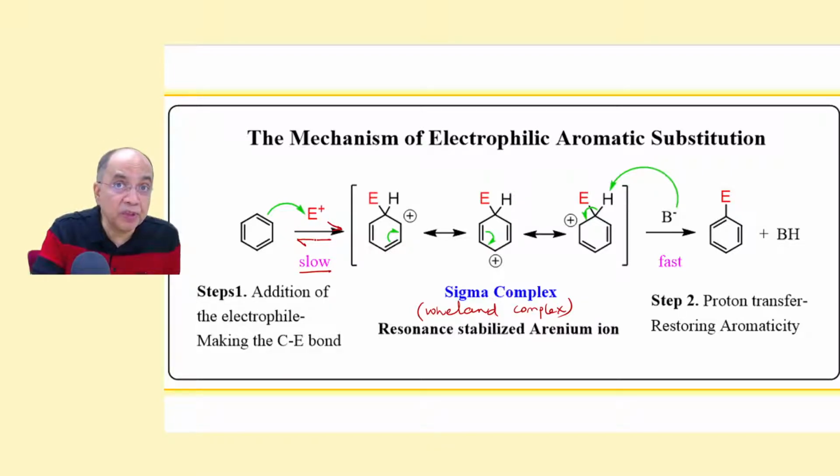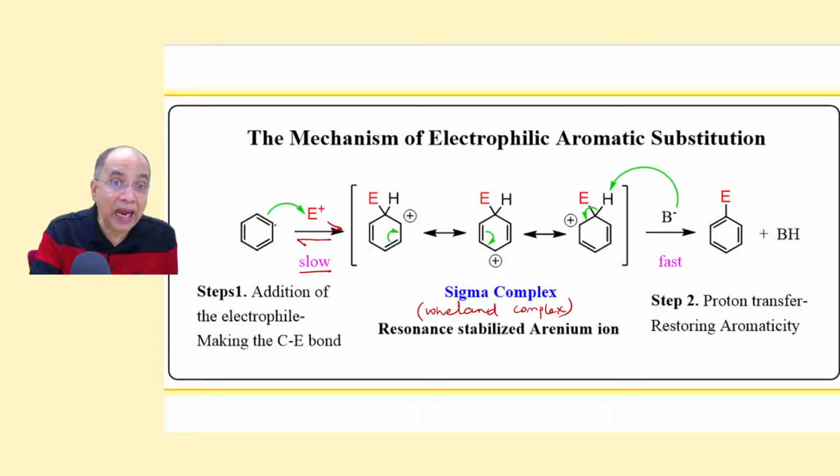Because this step is the rate determining step, any change in the structure of the aromatic ring matters. Supposing you put an electron donating group, that will activate the ring and hence enhance the rate. We will talk about the activation or deactivation of the ring just after a bit. Supposing you put a nitro group here and carry out the electrophilic substitution, the rate will be slowed down, because an electron withdrawing group will deactivate the benzene ring.